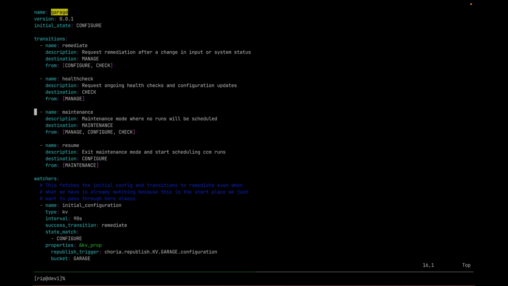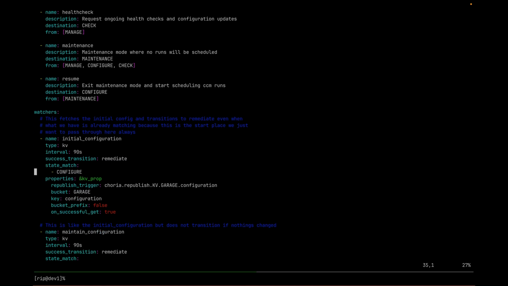I have two other events in here. That puts a machine into maintenance, which just means it does nothing. So if you want to do work on the server, put the automation into maintenance mode. It doesn't step on your toes and just lets you do what you want to do. And when you're ready, you fire the resume event, and it continues managing.